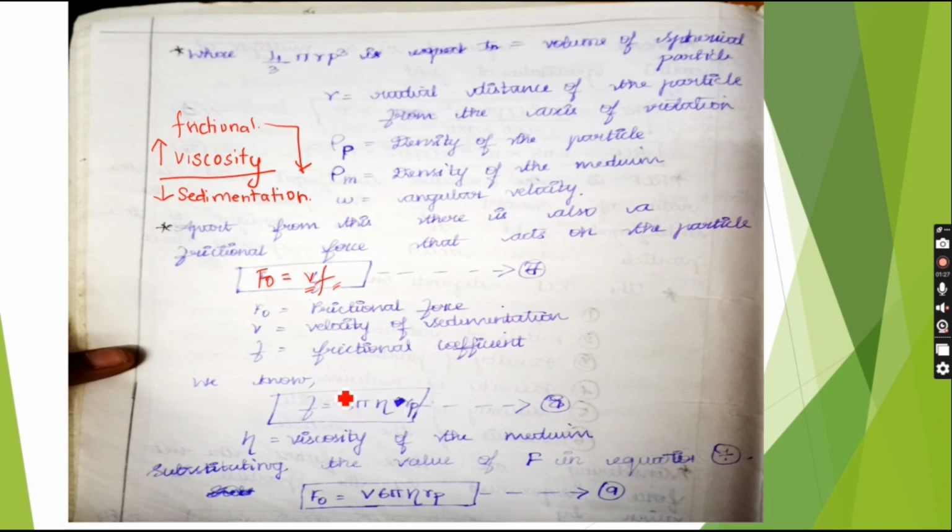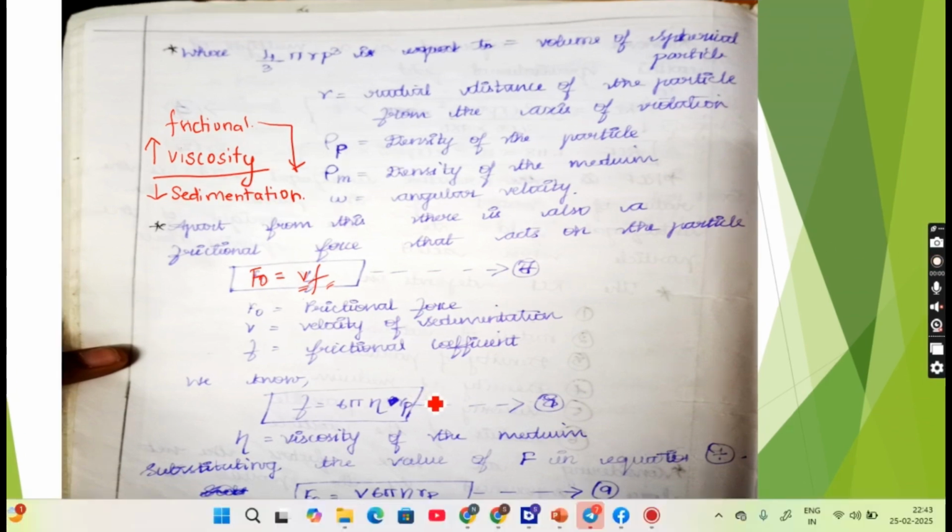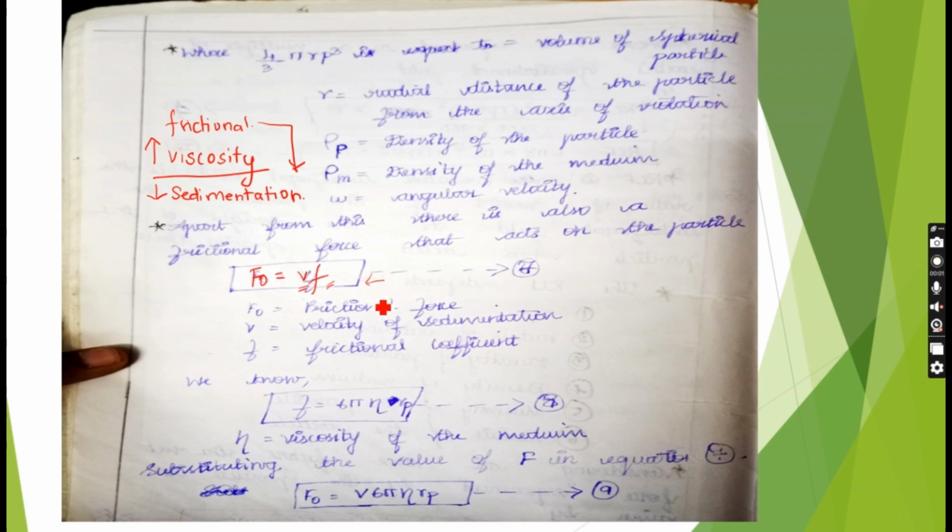When this frictional coefficient formula is applied to the given frictional force formula, we get F naught equal to V 6 pi eta Rp.